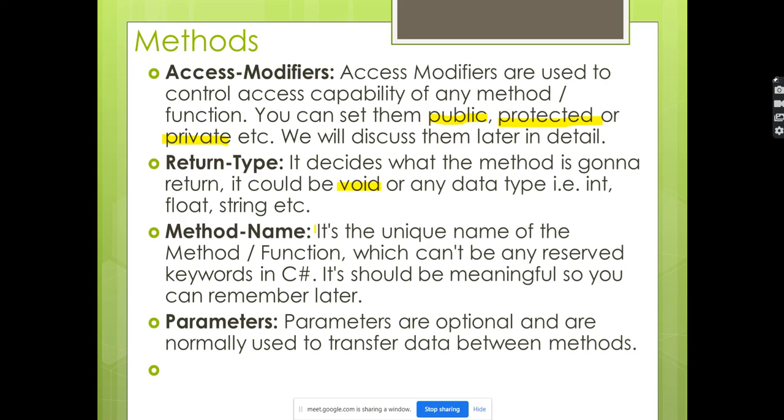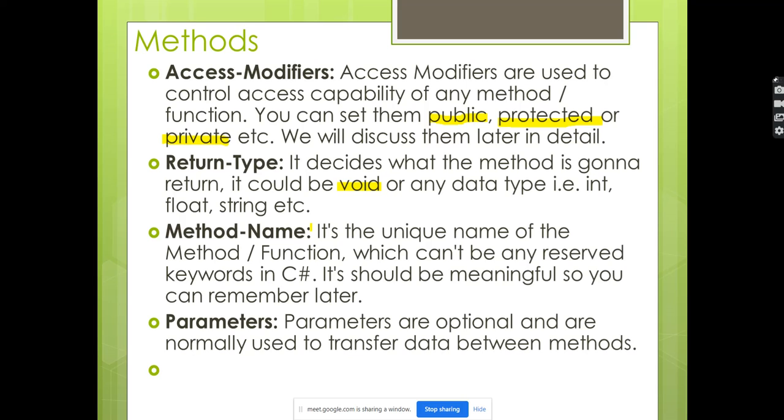And the method name. Method name is customized. We can give any method name. There are no restrictions. But we cannot use reserved keywords. What are the reserved keywords? Whatever Visual Studio has already created code for, which already has some meaning and is already doing some purpose. Like integer, we cannot create a method named integer because we already know integer is a data type.